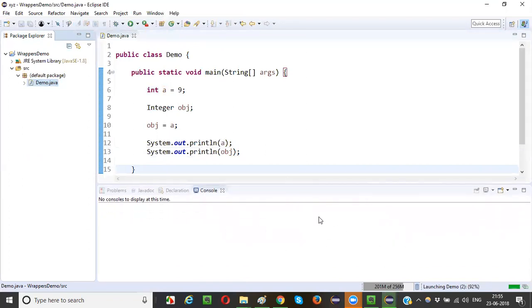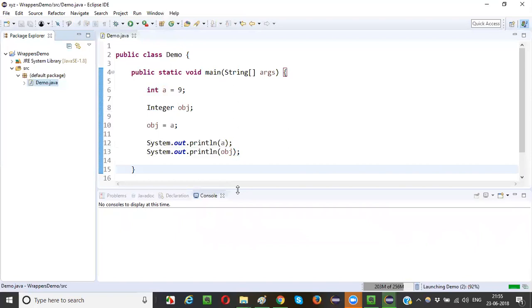Running for the first time, it may take some time, but from the second time it will be fast, guys. Launching demo, 92%. Let it complete so that you can see the result here.